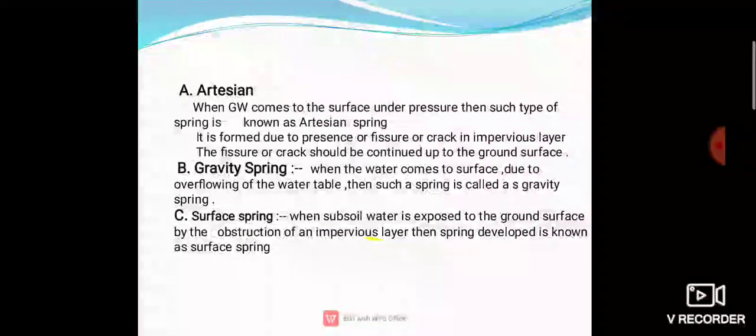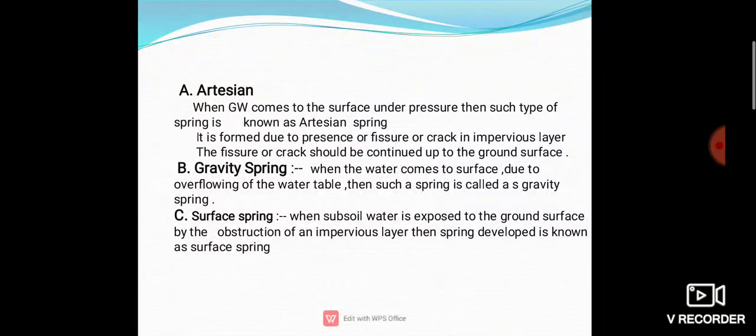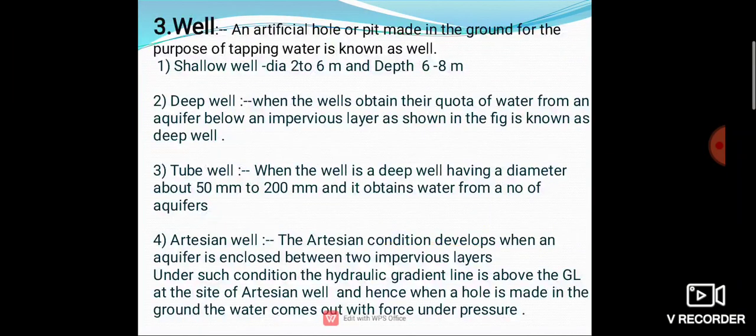Then the surface spring. What is the surface spring? When the subsoil water is exposed to the ground surface by the obstruction of an impervious layer, the spring that develops is known as a surface spring. In this type of spring, the quality of the water obtained is quite uncertain. A cut-off wall may be constructed to develop such a spring.